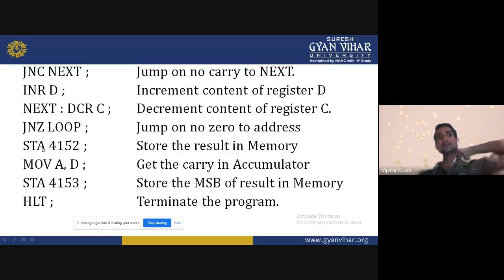So what is the result? 0, 8. That 0, 8 will be stored into the location 4152. Like that we can perform our program.